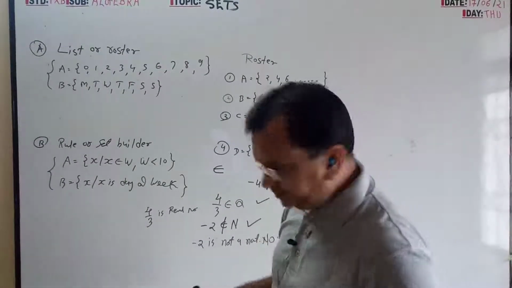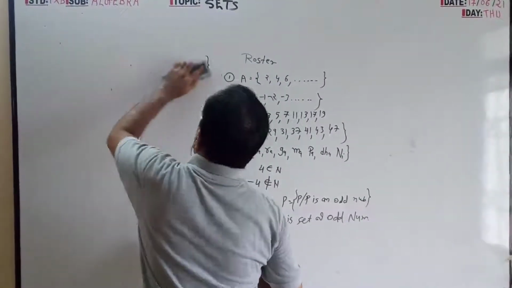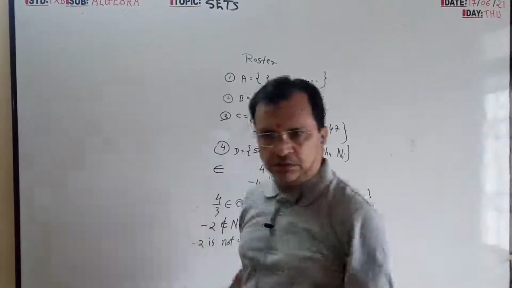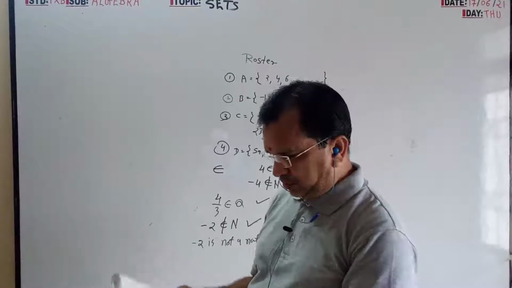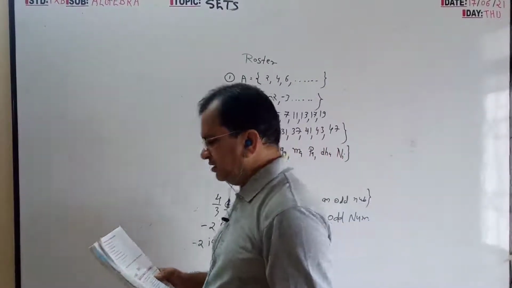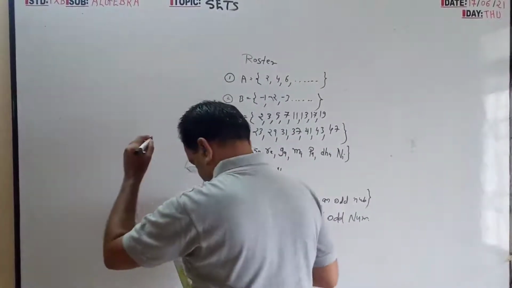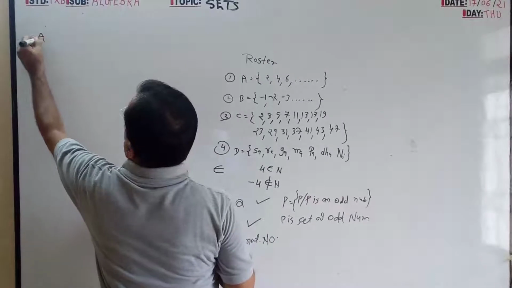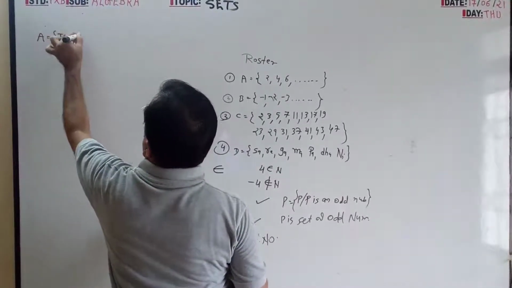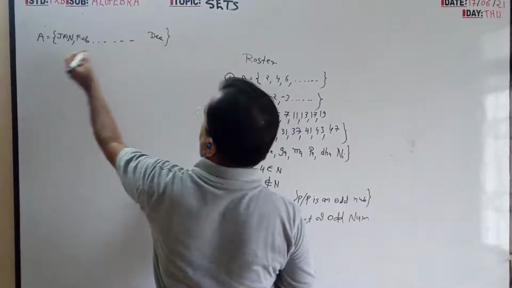List method. All months in the calendar. So the months: January, February, March, April, May, like up to December you have to write.